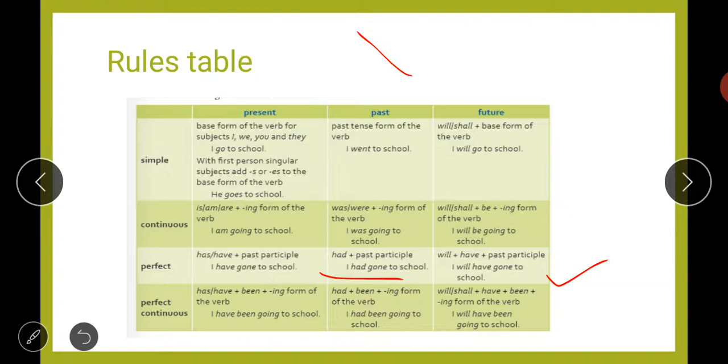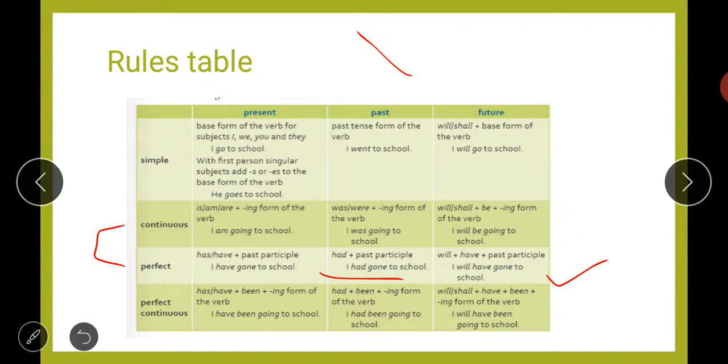Then next is perfect continuous, whether in case of present, past or future. Firstly, present perfect continuous. If you look at these two, we will just combine these rules. So has, have plus ing form will be there, and one thing which you have to add here is been, b double e n.